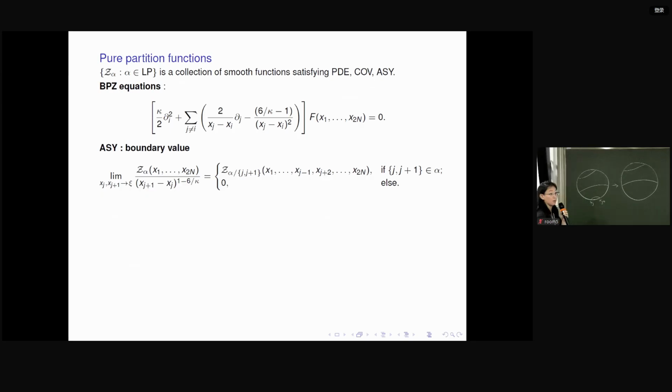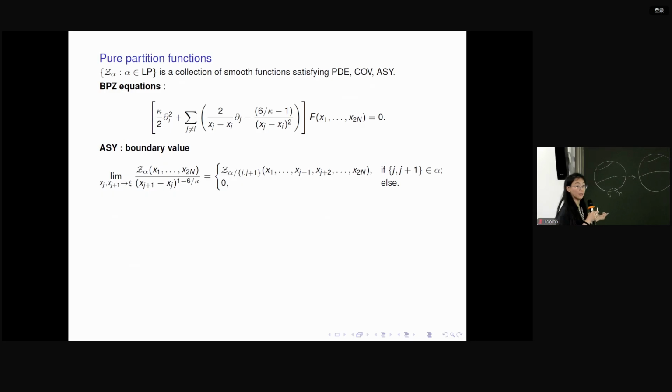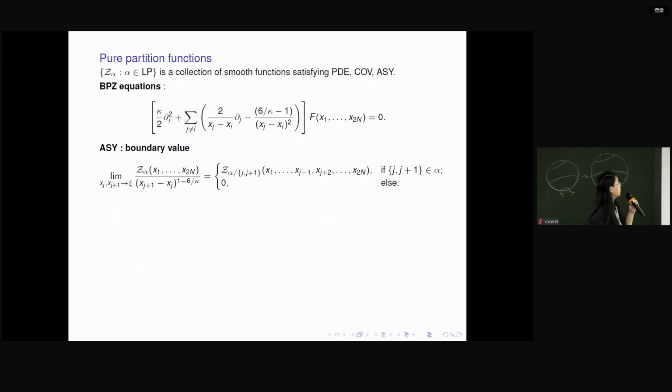So if we really want to understand the limit of the probability, this collection of limits will have this compatibility: if two points are very close to each other, then the probability for n curves should be consistent with the probability for n-1 curves. This is the compatibility we desire. And this boundary data is chosen exactly to make the probability conjecture compatible in this way.